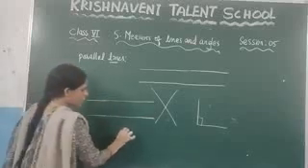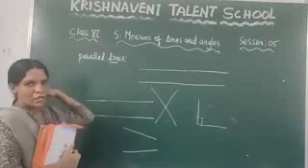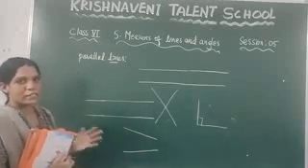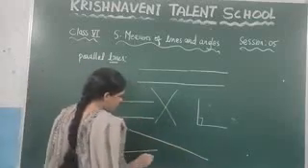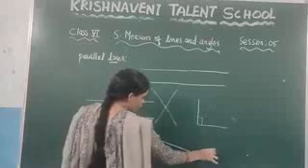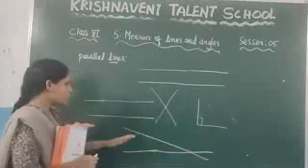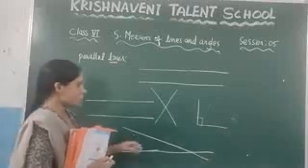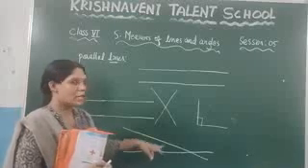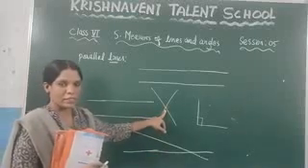Suppose I am taking here two lines, this one and this line. If these two lines are parallel lines, so to check that, extend these lines. I am extending this line and I am extending this line. Here you can observe that these two lines are intersecting at one point. So we can say that these two lines are not parallel. So what is the meaning of intersecting lines? If two lines are intersecting at a common point, such type of lines we call an intersecting line.